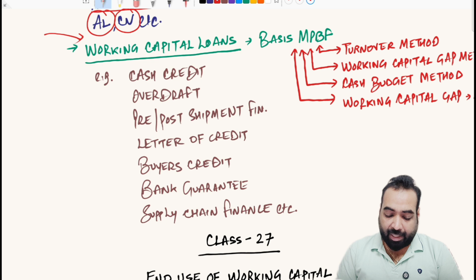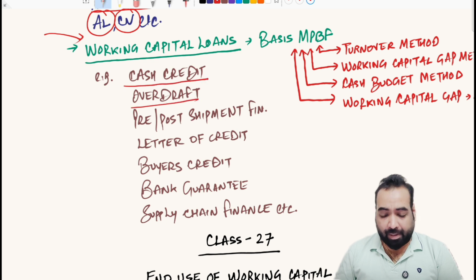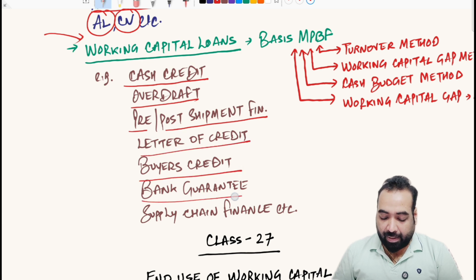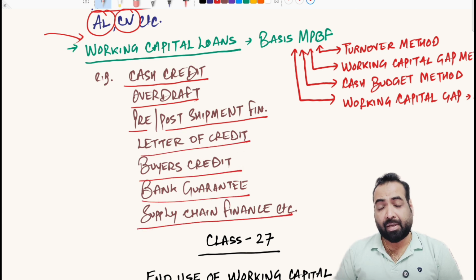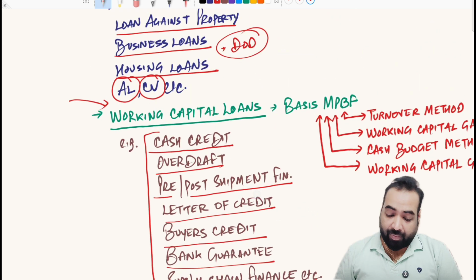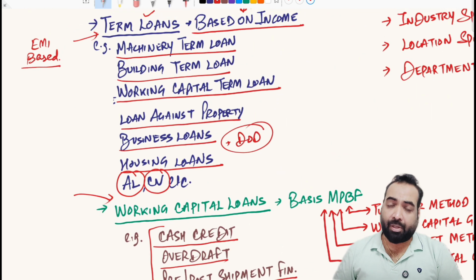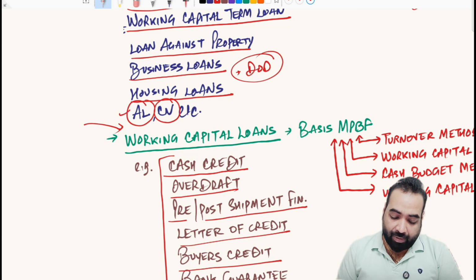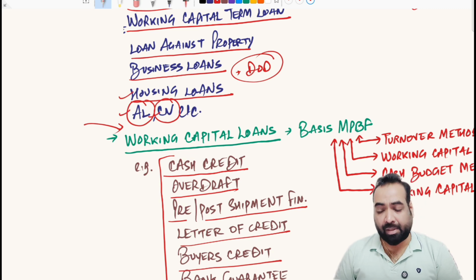The second type of loans are working capital loans. Working capital loan examples are cash credit limit, overdraft limit, packing credit limit, which we call pre-shipment and post-shipment finance, letter of credit, buyer's credit, bank guarantee, and supply chain finance. Supply chain finance includes factoring limit, warehousing receipt finance, reverse factoring, bill discounting limits, and channel finance. There are multiple products involved in supply chain finance independently as well. So all of these are working capital loans to manage your day-to-day expenses. Friends, I will be discussing all of these products with you in detail except for auto loans, CV loans and housing loans, because I don't have any experience in these products.